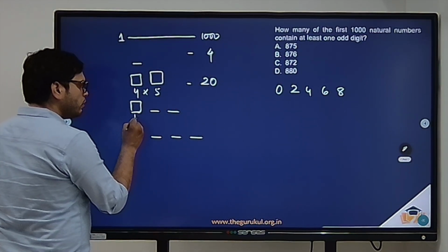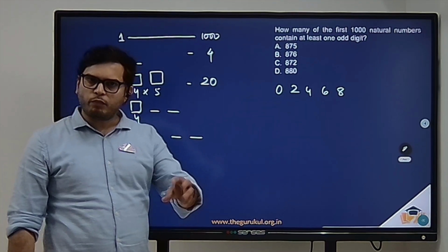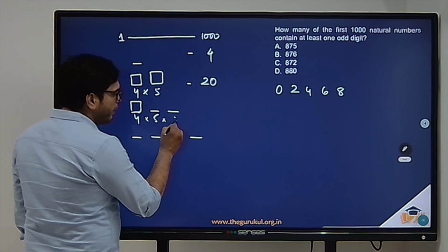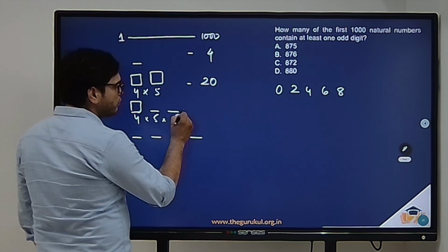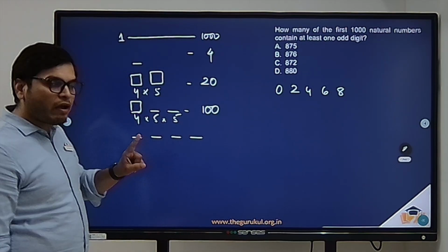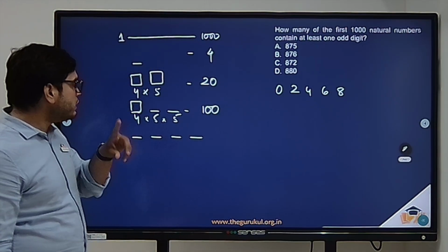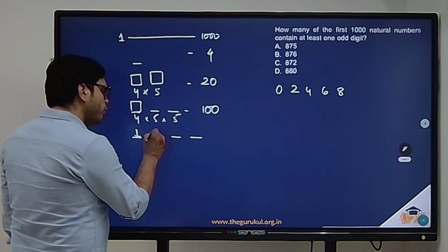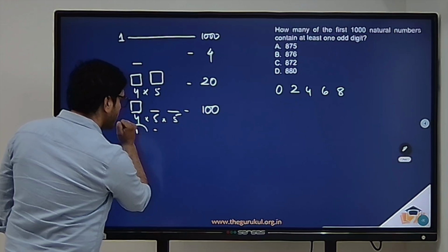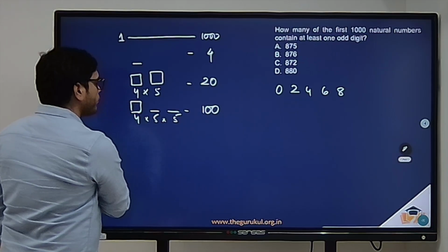Now similarly, you have 4 ways of selecting the leftmost digit, 5 ways of selecting the second digit, and 5 ways of selecting the third digit. So you have a total of 100 numbers. Now you have only one 4 digit number, which is 1000, and you have an odd digit. So this can be excluded, right?